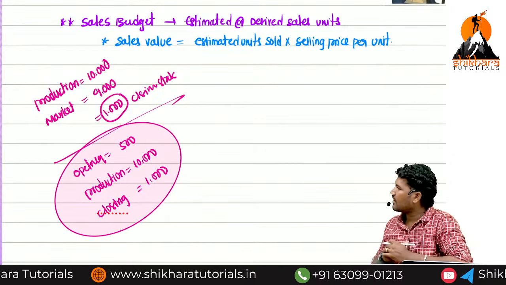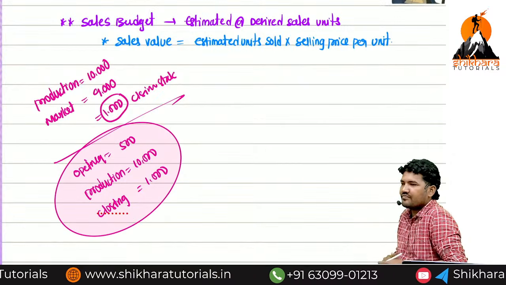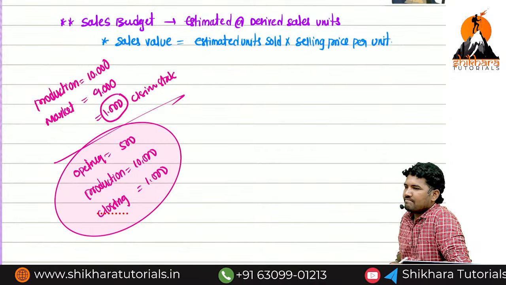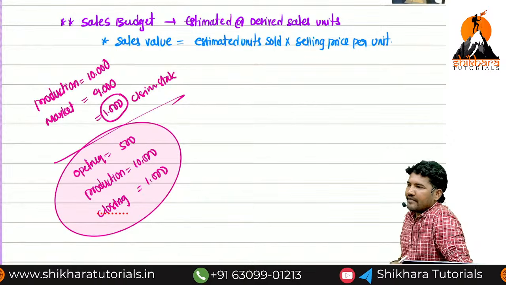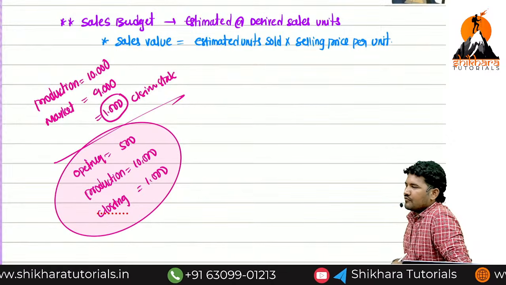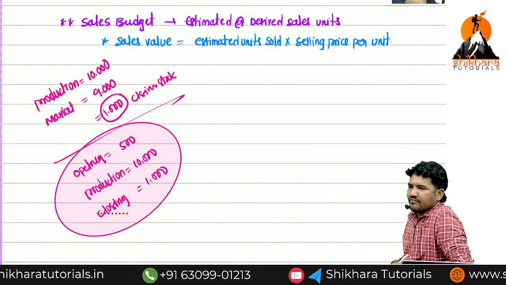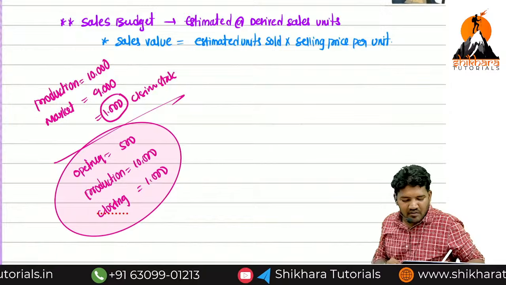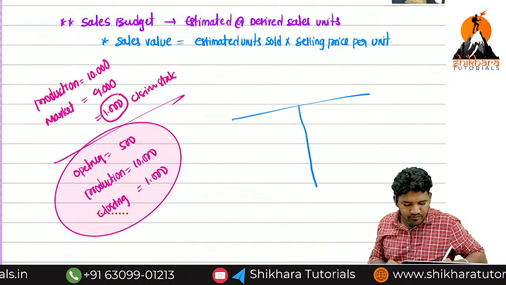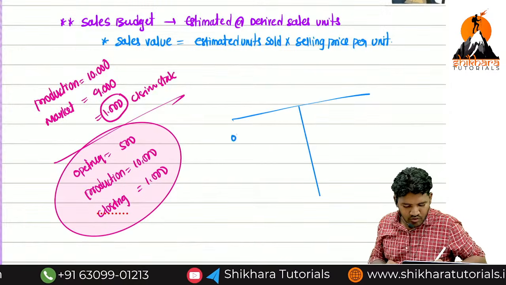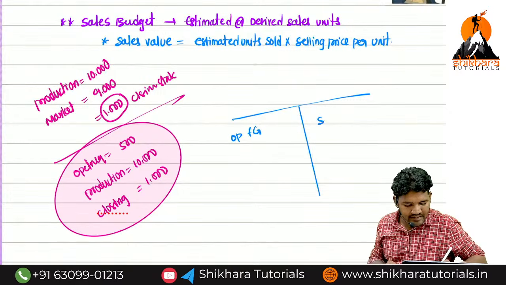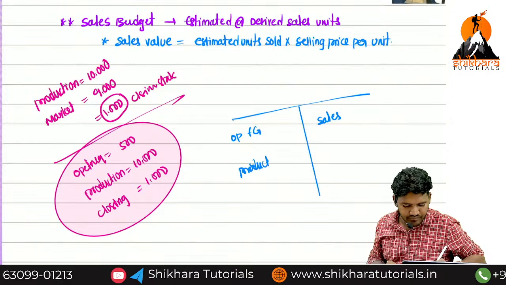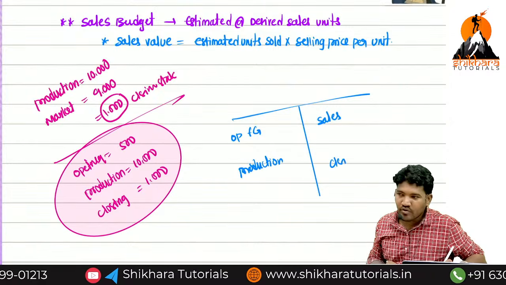Can anyone tell me the sale units? How many units did you sell in the market? Now simple, you already know the accounts: opening finished goods, sales, production, closing stock.